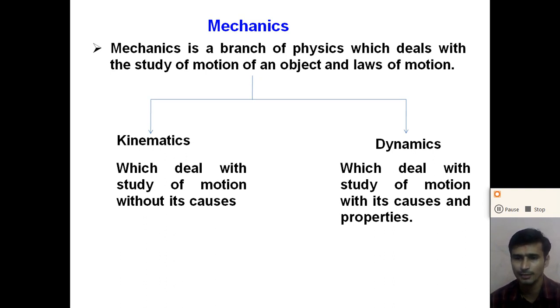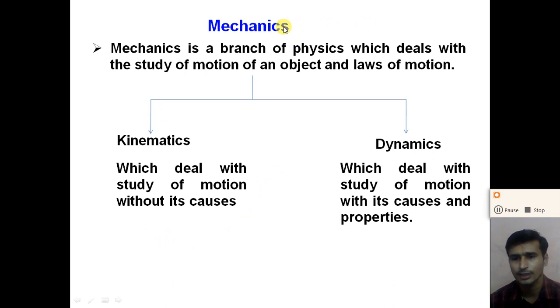So in dynamics we study force and the laws of motion. And dear student, kinematics and dynamics are combinedly known as mechanics, right? So the combination of kinematics and dynamics is called mechanics.